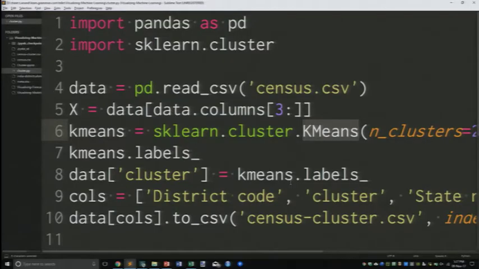We read the data using pandas, and I'm ignoring the first three columns, which are the district code, state name and district name. I mean, who cares about those? And then we pick k-means. For those of you who may not be aware, k-means clustering basically says that I'm going to take all of these numbers and find out if two districts are very close to each other. If so, I'm going to treat them as part of the same cluster. If they're far away, I'm going to treat them as part of different clusters. That is the underlying basis. And then it does something. Let's not worry about what it does.